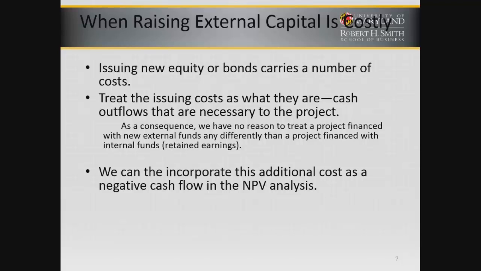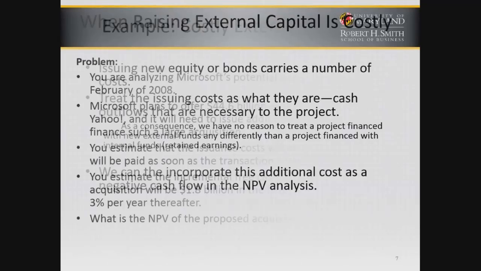What we need to do is just treat the issuing costs as what they are, cash outflows necessary to the project. No reason to treat a project financed with new external funds any differently than a project financed with internal funds, like retained earnings. So we can incorporate this additional cost as a negative cash flow in time zero, or whenever we would incur it, in the NPV analysis.